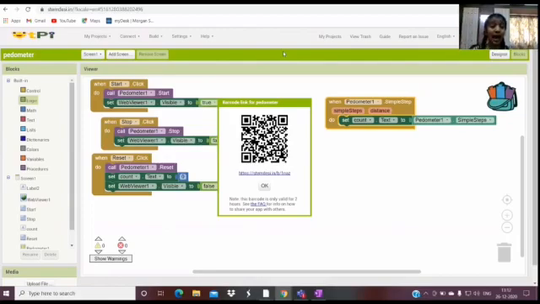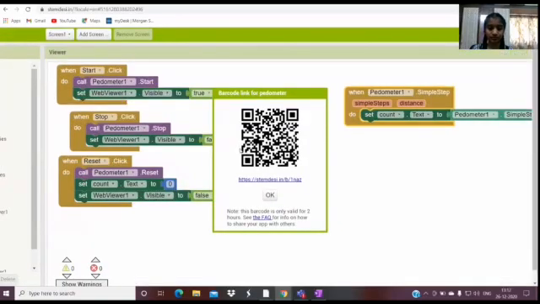It's not necessary that you should have it. You could even use some QR code scanner or even your mobile camera, if it recognizes the QR code. So I'm going to quickly give the scan QR code option right here, and I'm going to scan my particular QR code. Now it's scanned.